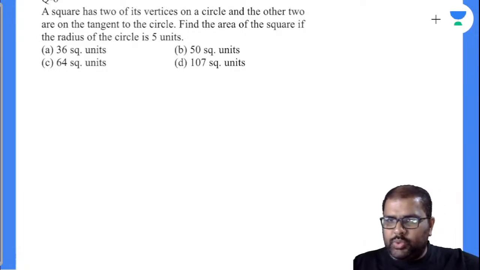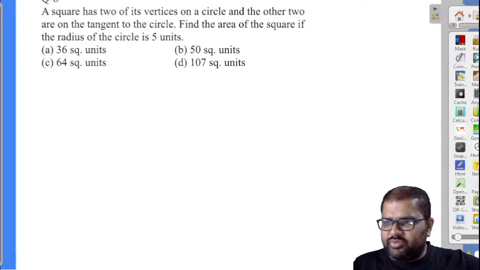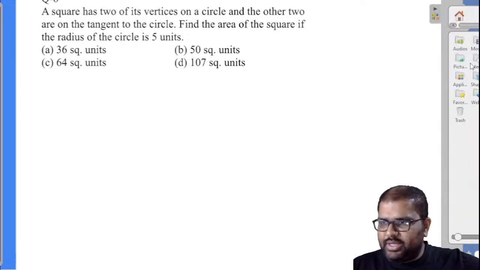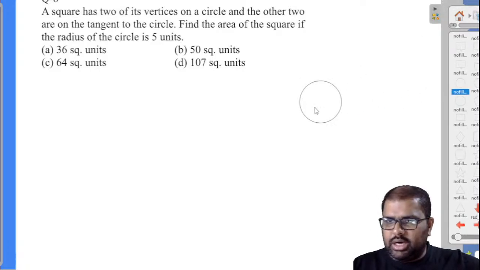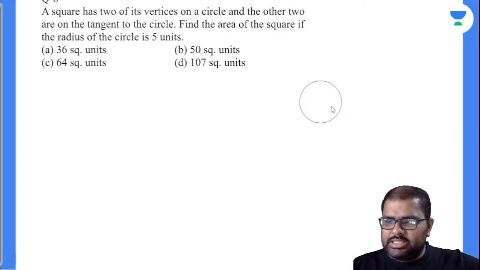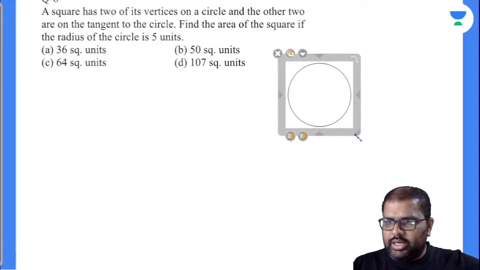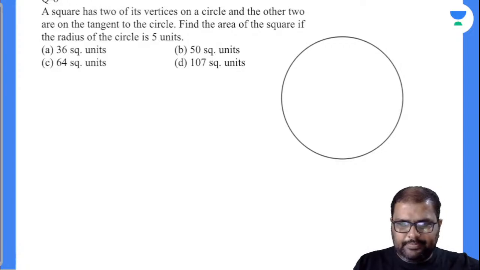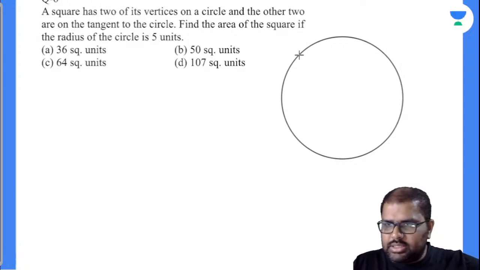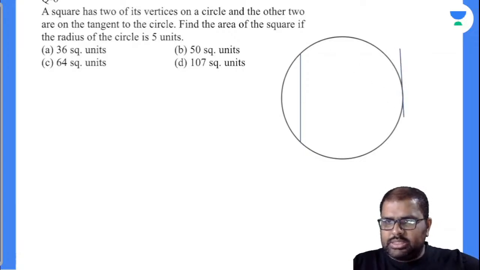Chalo, I'll do this. A square has two of its vertices on a circle. First of all, I'll take a circle. Two of its vertices on the circle and the other two on the tangent to the circle. This is the diagram there. Two vertices are on a circle and the other two are on the tangent. Now this is tangent to the circle.